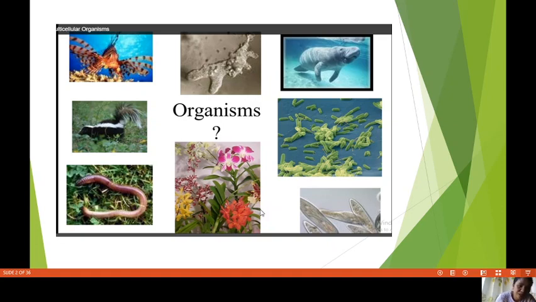This one is an orchid. We have an animal, a worm, a plant, and another animal. But look at this one and this one. We will learn later on what these organisms are, but again, they are all living organisms.